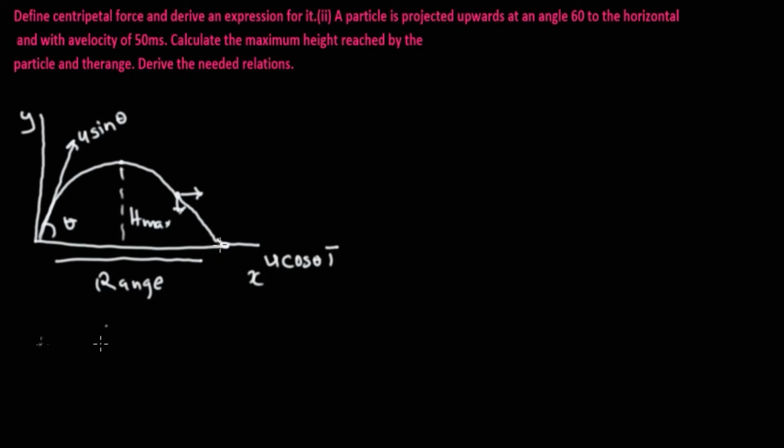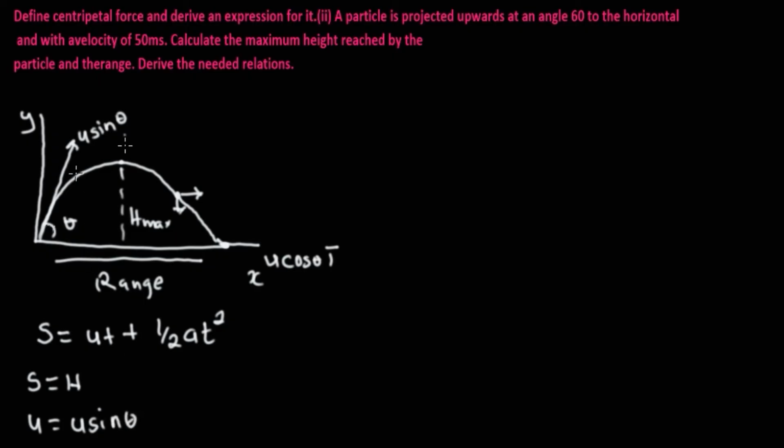Now, how do we derive this? From the second law of motion, s is equal to ut plus half at square. We know that for the maximum height, which we want to derive here, the distance s will be equal to h, and u is equal to u sine theta.